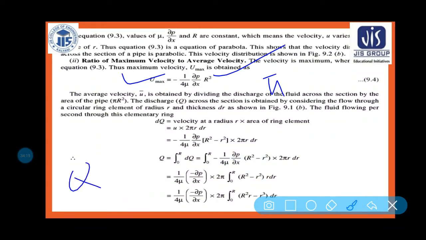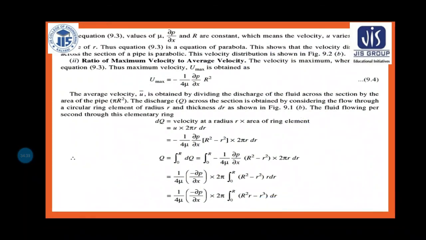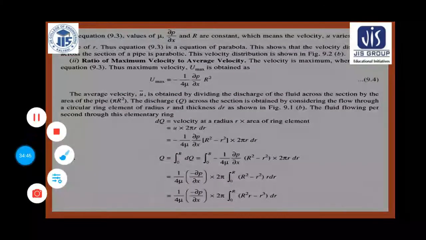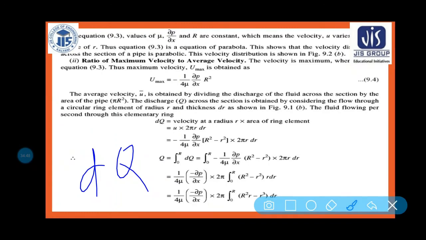The discharge is equal to, let us consider Q. The discharge Q across the section is obtained by considering the flow through a circular ring element of radius r and thickness dr. So this is the circular ring, let us consider a small strip is taken here. This is r, and this is your dr. What we are going to determine is the discharge in the small strip dr. So in the small strip, what is the discharge?